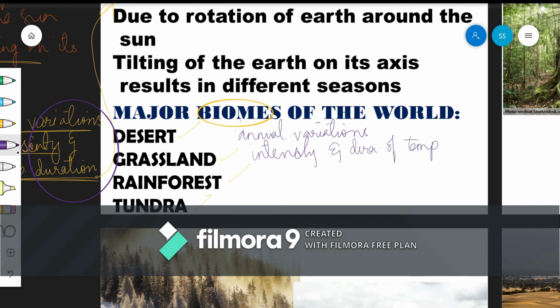And the second is the annual variation of precipitation. Precipitation is a very important thing to note. It includes both rain as well as snow. Precipitation doesn't mean rain alone, it includes both rain and snow. So that leads to the formation of biomes.